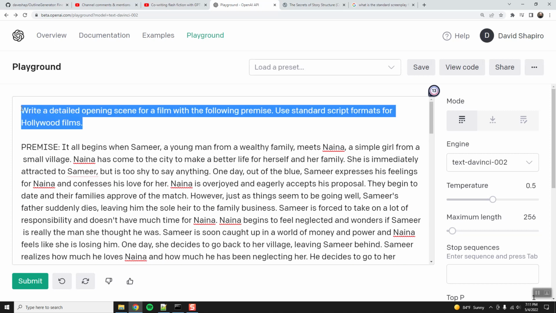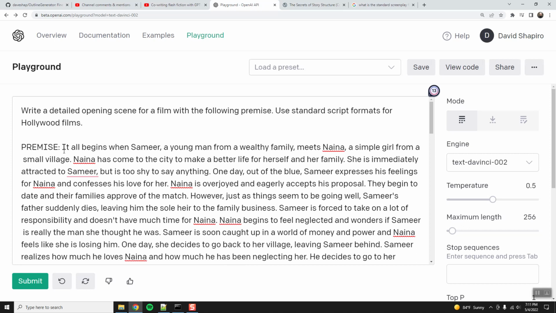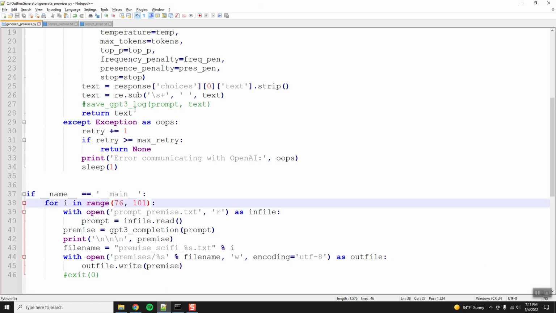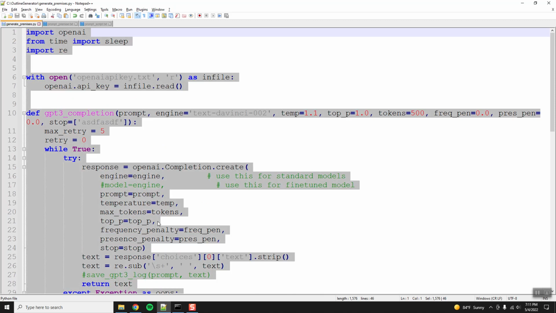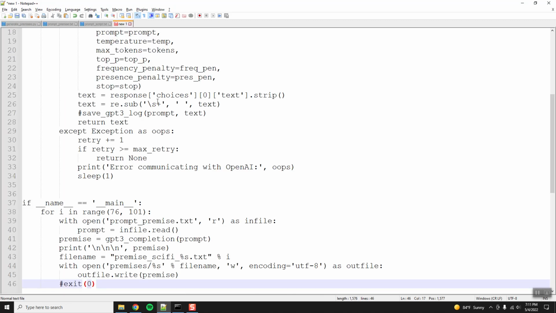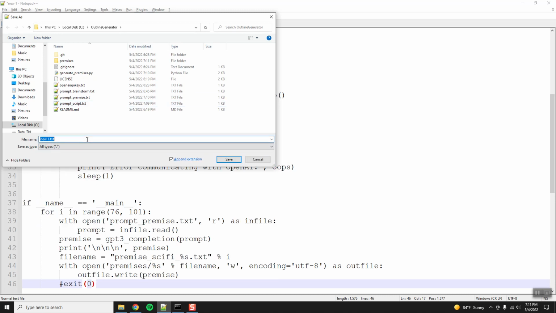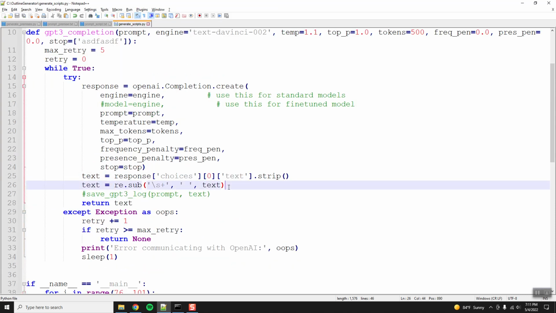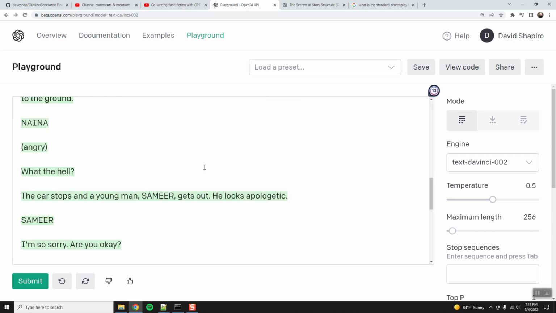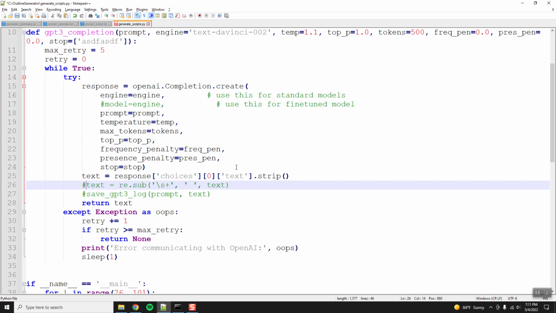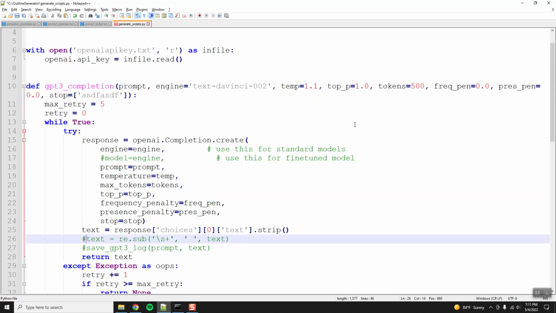So this starts to get a little bit more complicated for these prompts. Now that we've got material that we want to feed in, we're going to need to add a few more functions. What I'll do is copy this, because this script is just for generating premises. We'll save this and call it generate scripts.py. We will need to take all this out, because that does too much to the thing. We need to keep the format.